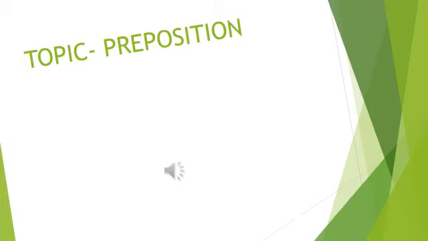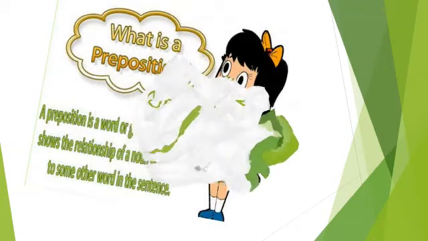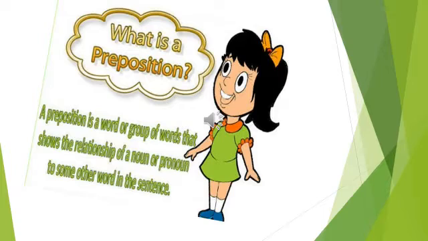Topic is prepositions. Pre means before and position is a place. First, let us know what is a preposition. A preposition is a word or group of words that shows the relationship of a noun or pronoun to some other word in a sentence.